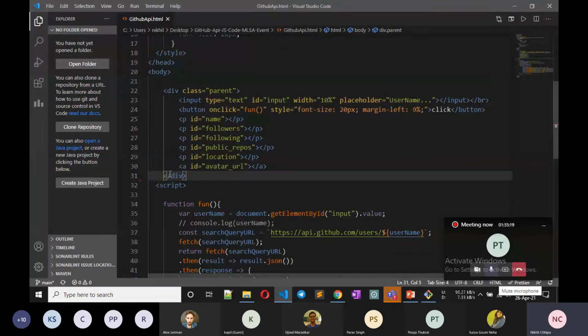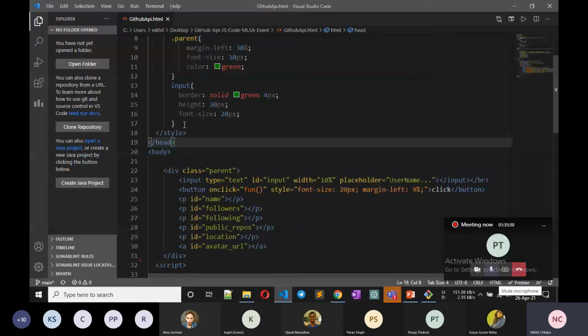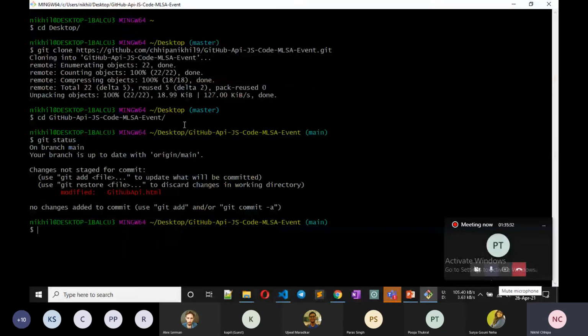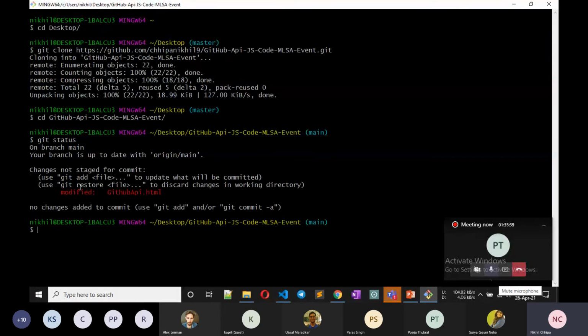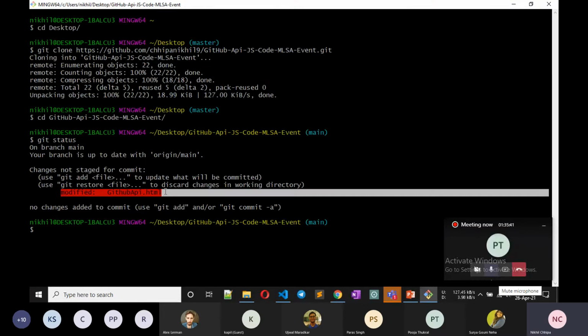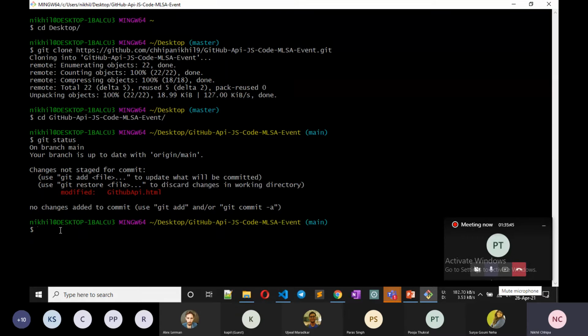We just removed the div and the hello that was written here because I don't think these are mandatory. So I removed them and made some changes. Since I made changes, it is showing modified GitHub API.html. So now what we do is git add dot.